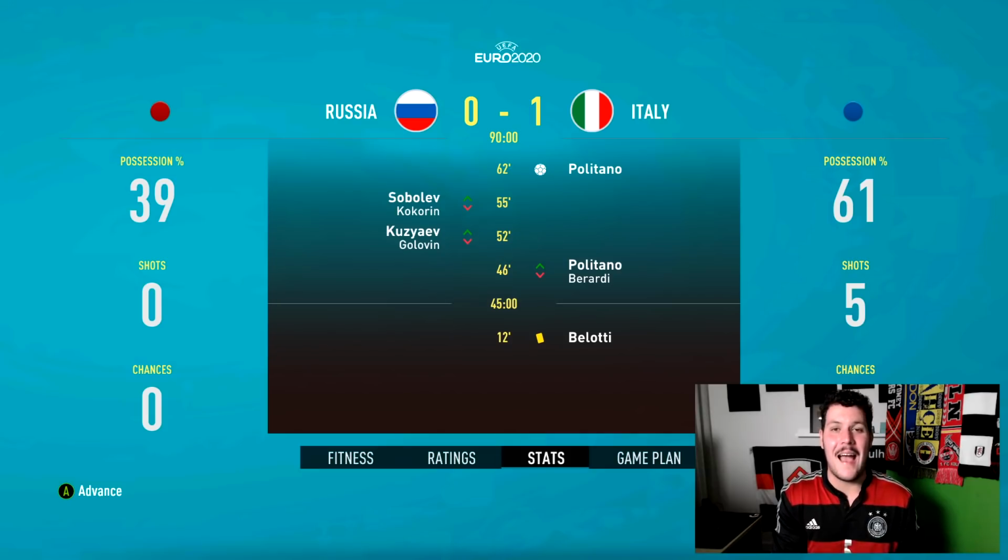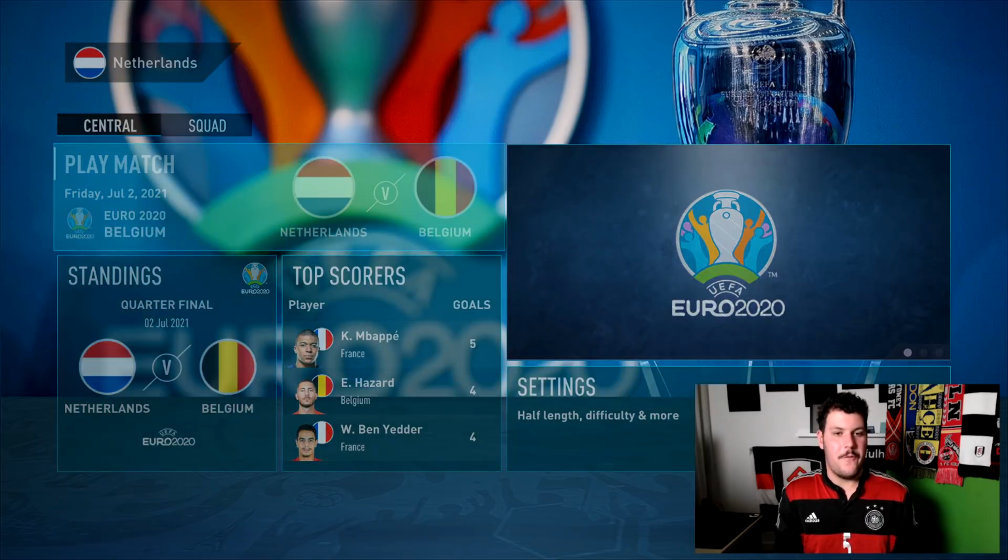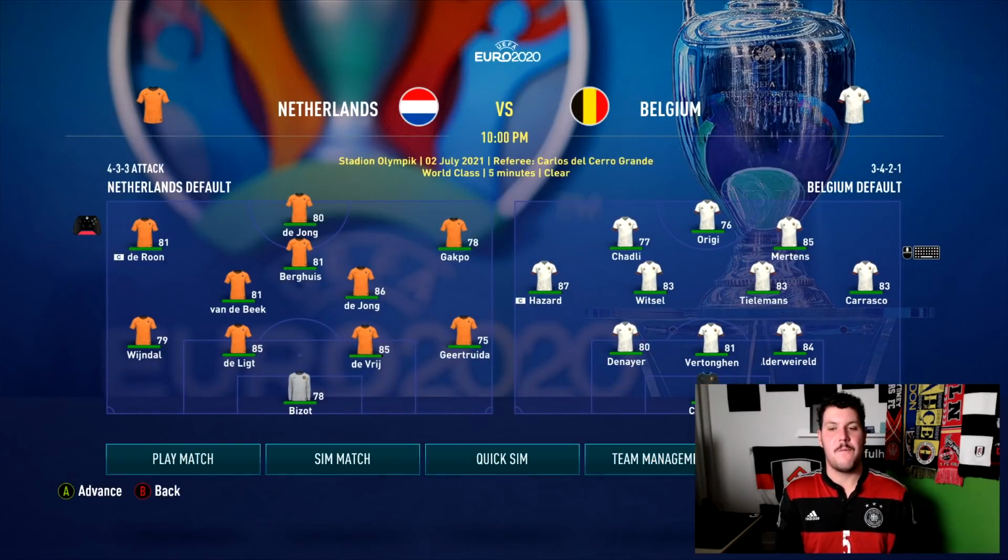Poland, we're counting on you. I know I talked crap about you earlier. Please get it done for the Cinderella story. Matchup number 2 here in the quarterfinals is one of massive proportions. It is Belgium versus the Netherlands.